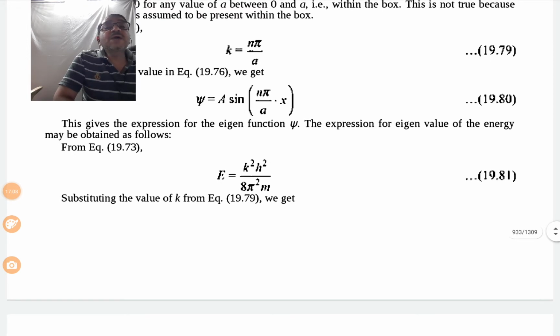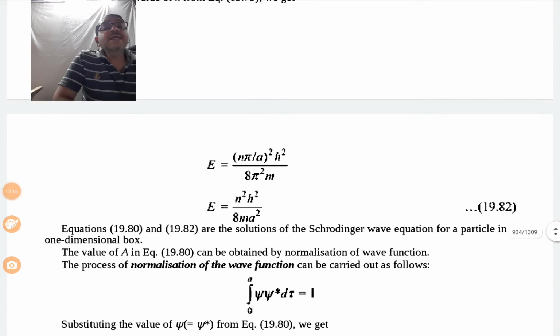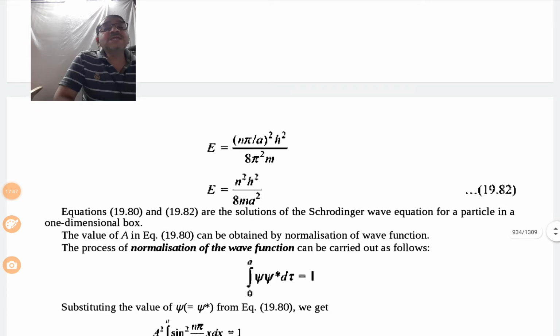Substituting the value of k, which is k equal to n pi upon a, we get E is equal to (n pi upon a) whole square, h square upon 8 pi square m. So overall E is equal to n square h square upon 8 m a square. So equations 19.80 and 19.82 are the solutions of the Schrodinger wave equation for a particle in a one-dimensional box.